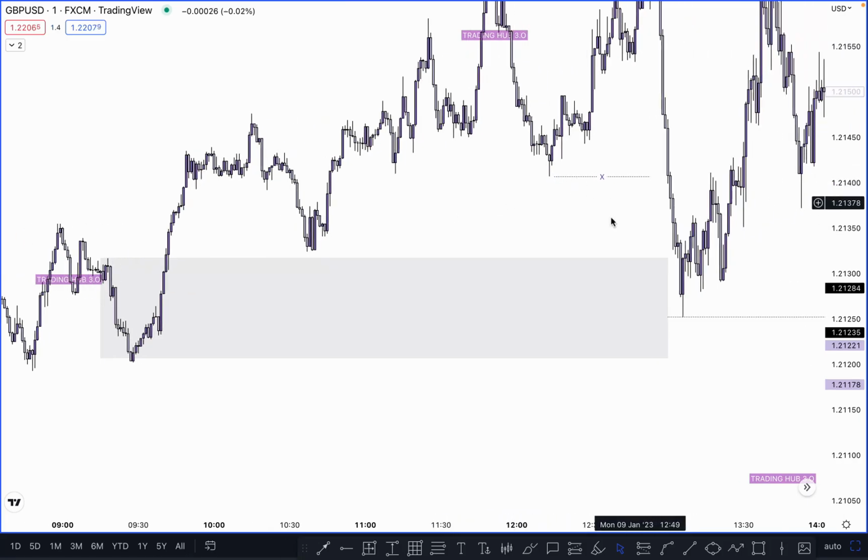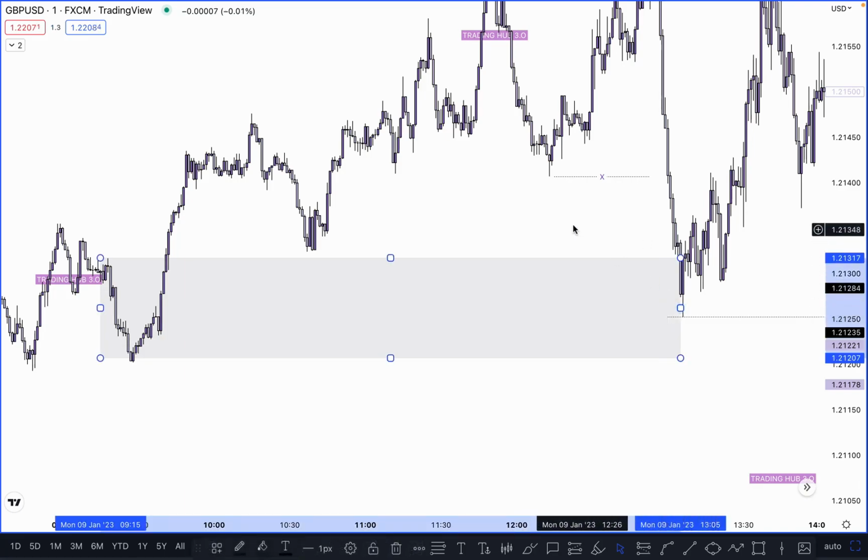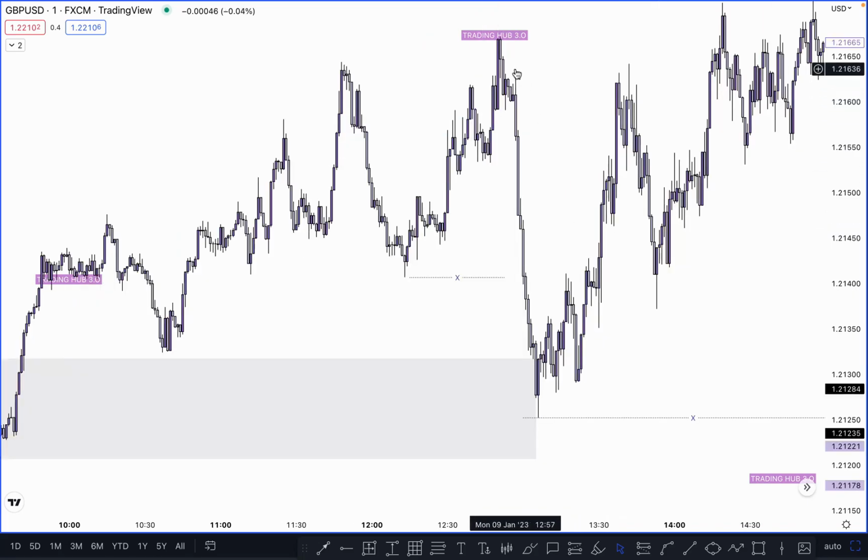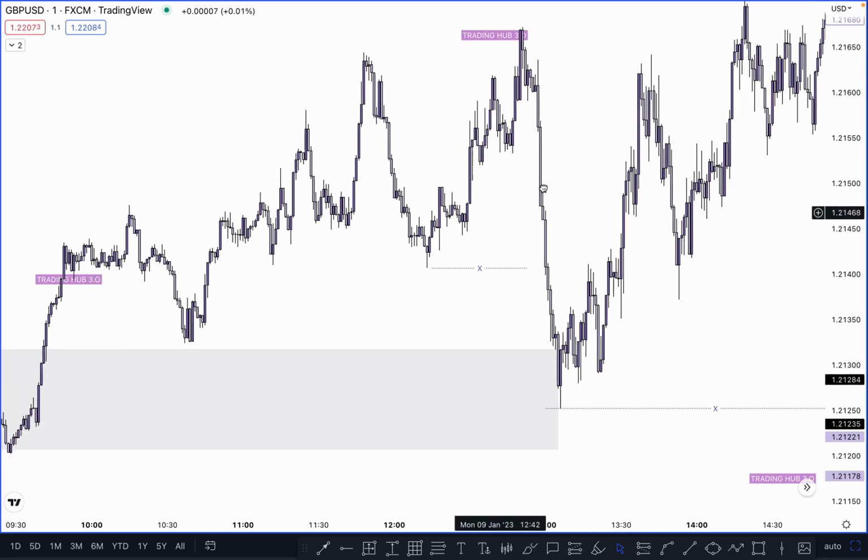Break this inducement and you have to wait for a change of character, but the market does not create a structure, the market taps on your order block. So in this case you have to wait for two POIs. First one, change of character is here. If the market breaks this high, then you can take the first buy entry. And the second possible entry is here.